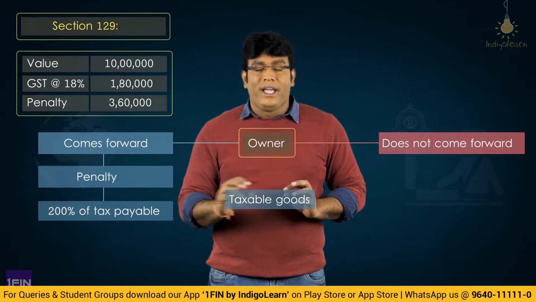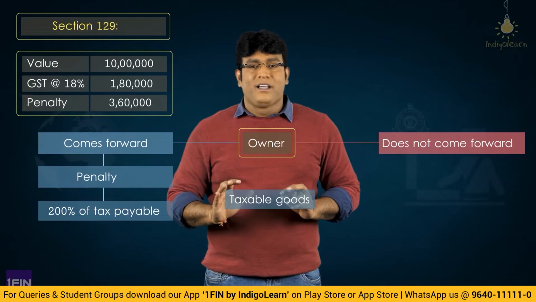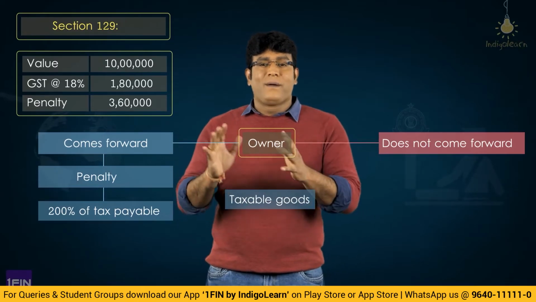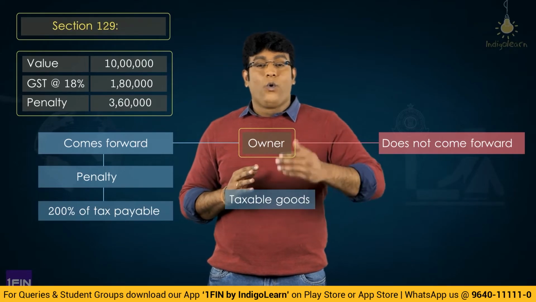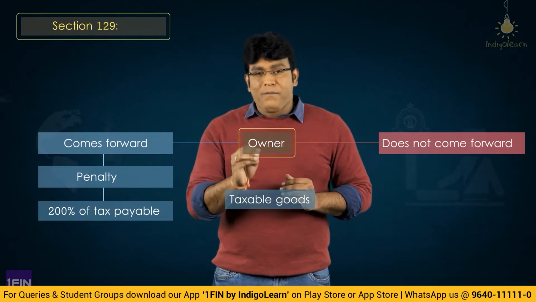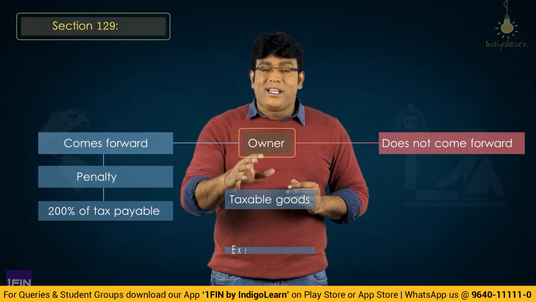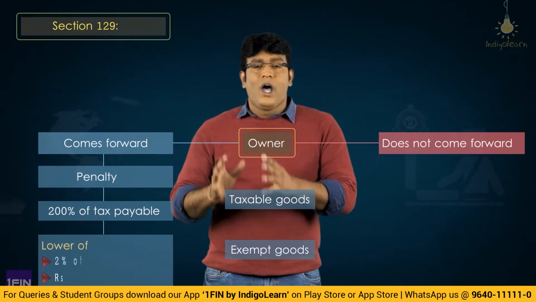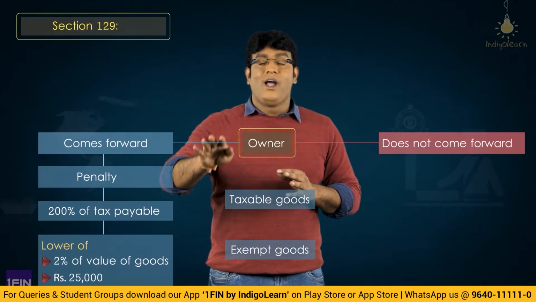And the penalty will be 200% of 1,80,000, which works out to 3,60,000. That is the penalty that is required to be paid if the owner comes forward. And by any chance, if the goods are exempted goods, then the penalty will be 2% of the value of the goods or 25,000, whichever is lower.